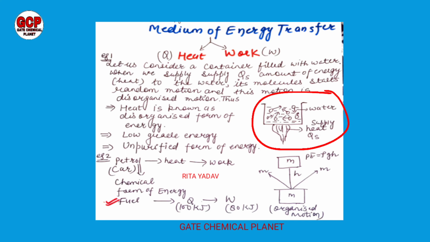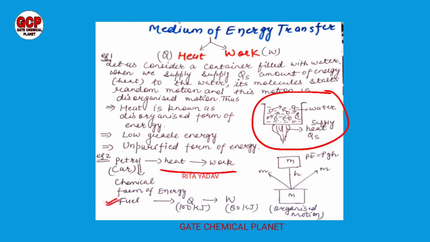Low grade means the low form of energy, and also it is the unpurified form of energy. Why is heat the unpurified form of energy? Because complete conversion of heat into work is not possible. Just take example two here. We have a scooty and we are filling petrol in the scooty, or we have a car. I am taking the car example here, and we start it. We are getting some work here.